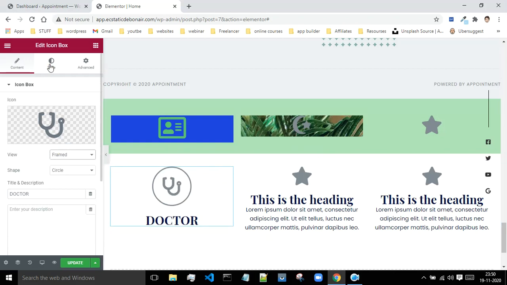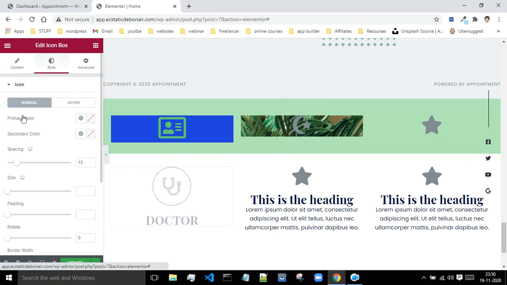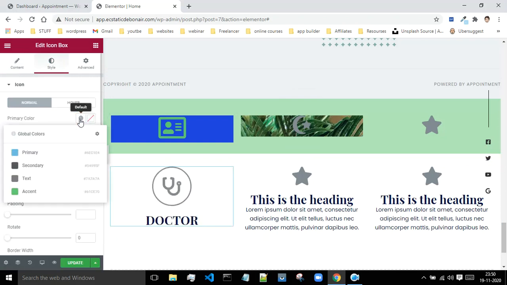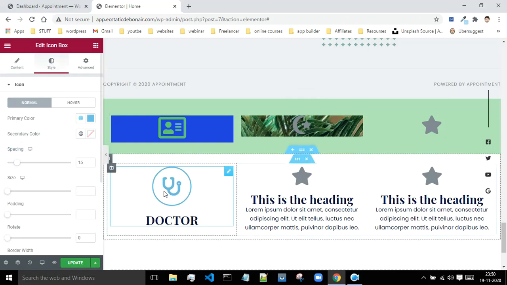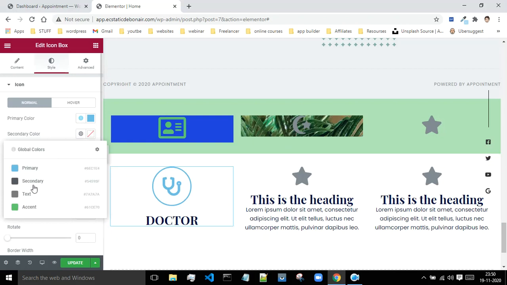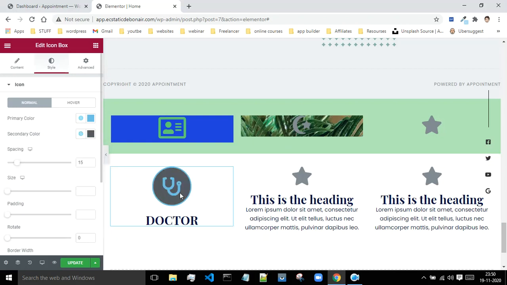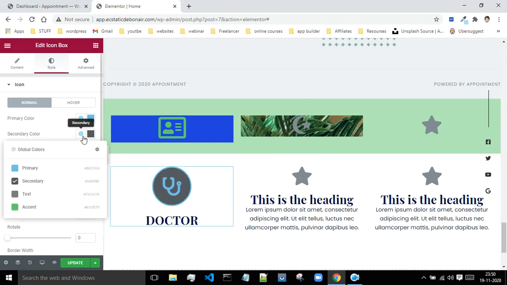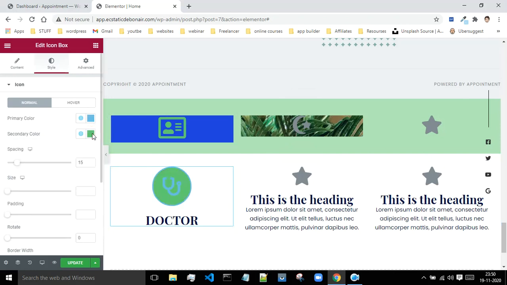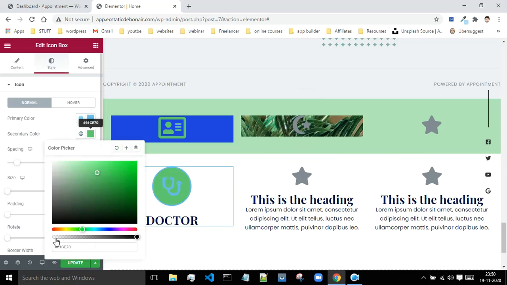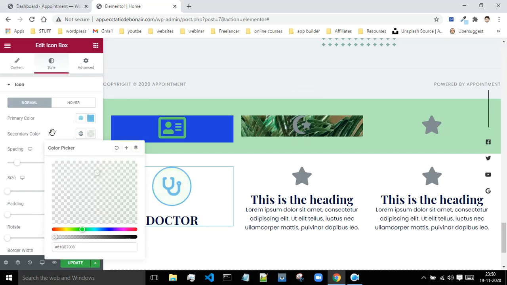So now what I'll do is I will go to the styling, and this is the primary color. Let me just choose blue color over here. Okay, so now my icon is blue in color, and let's see what happens with the secondary color. Secondary color is basically the internal color, but if you want, you can make use of any color, or you can do one thing, just keep it white only, not required.